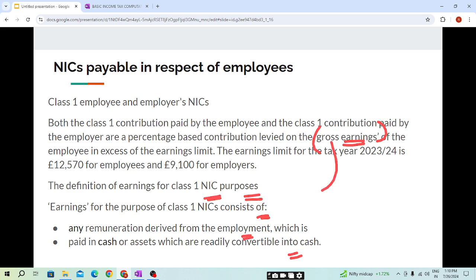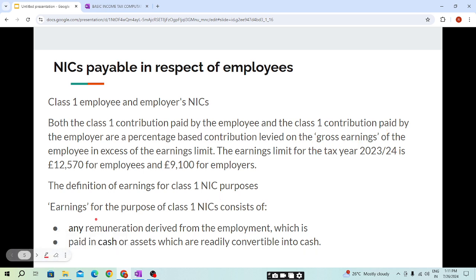So students, the gross earning will include any remuneration which an employee receives when he is employed, but it must be paid in cash or assets which are readily convertible into cash. Either paid in cash or assets which are convertible into cash immediately. So these are the two things which will be included in the gross earnings.